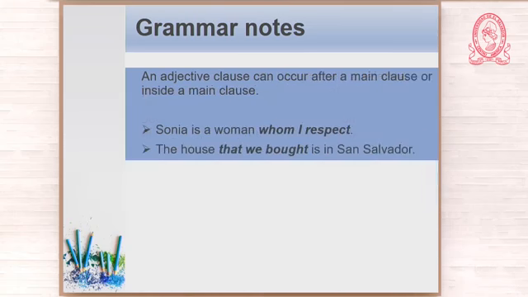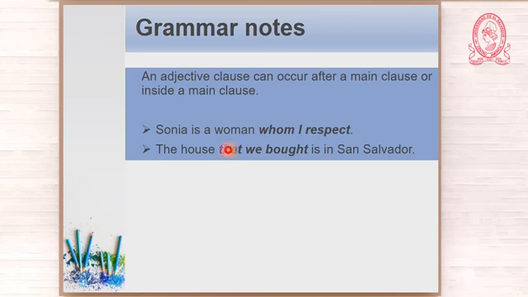Now, let us see another one. Let us see something else. An adjective clause can occur after a main clause or inside a main clause. Remember that the adjective clause has to be just after the noun being modified. Sonia is a woman whom I respect. Who do I respect? This woman I'm talking about, okay? So the whom I respect is modifying, is describing woman.